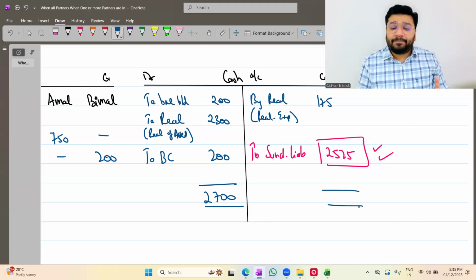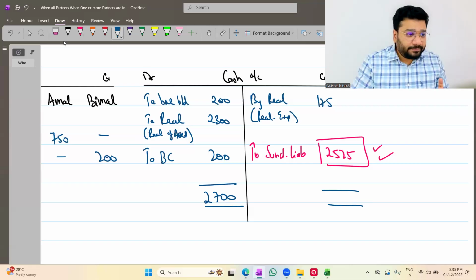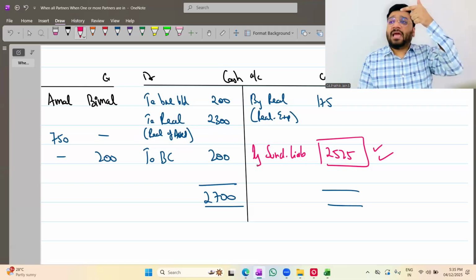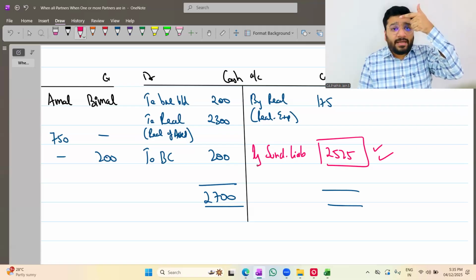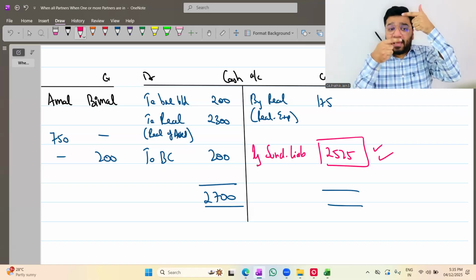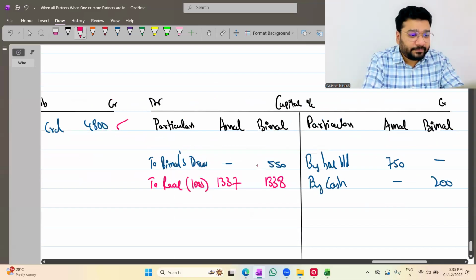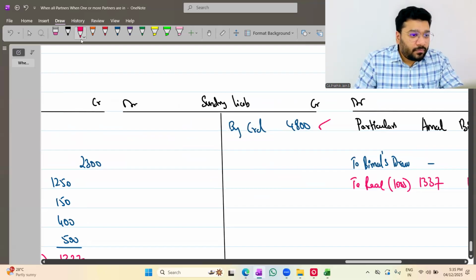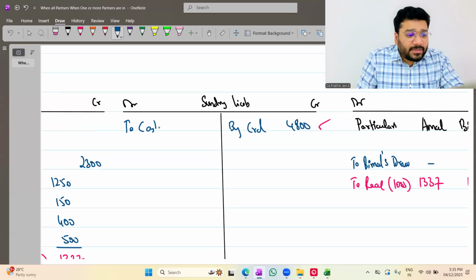What is the payment entry? What will be the entry? Sundry liabilities, that is closing of liability. To close the liability, debit sundry liability, to cash. In the cash account, by sundry liability; in the sundry liability account, to cash. How much is it, people? 2550.